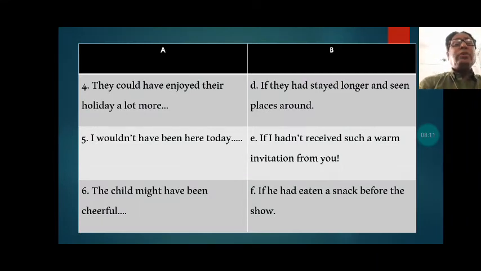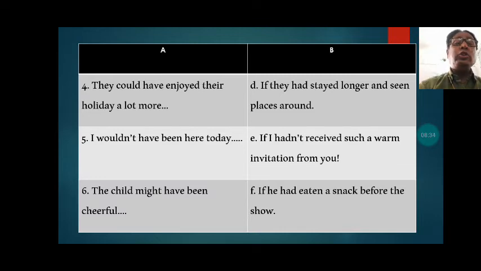They could have enjoyed their holiday a lot more, and that will be joined with the D part, if they had stayed longer and seen places around.